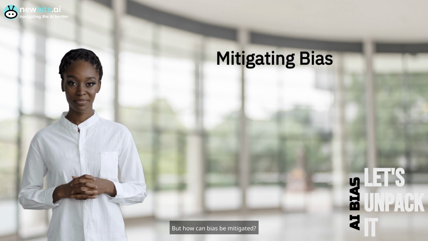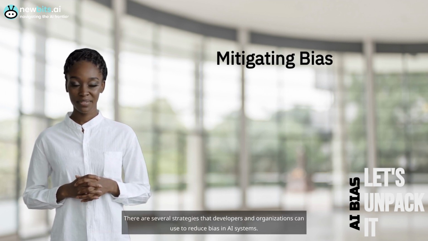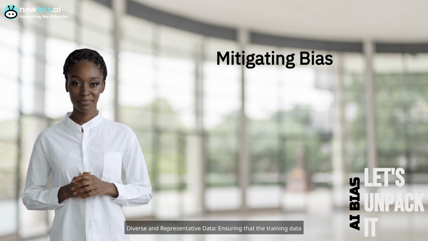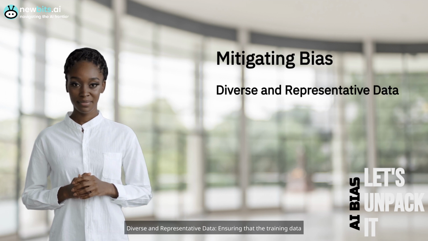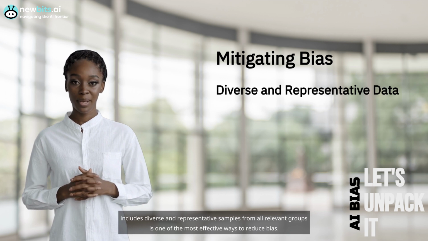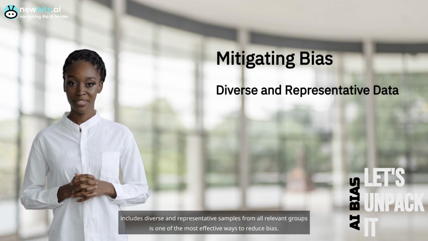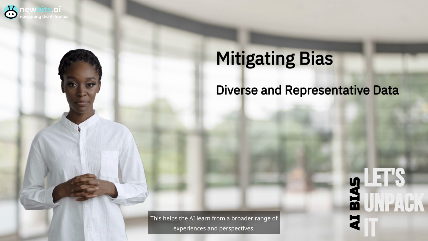But how can bias be mitigated? There are several strategies that developers and organizations can use to reduce bias in AI systems. Diverse and representative data. Ensuring that the training data includes diverse and representative samples from all relevant groups is one of the most effective ways to reduce bias. This helps the AI learn from a broader range of experiences and perspectives.